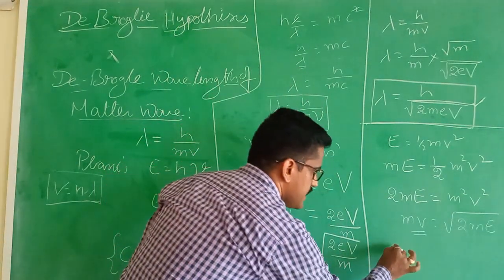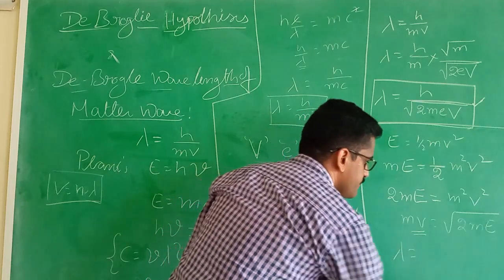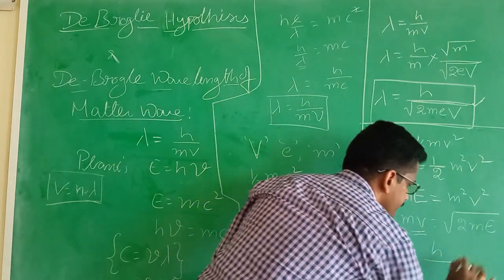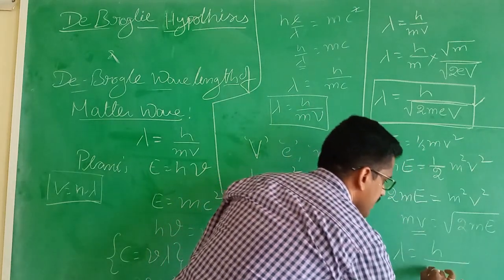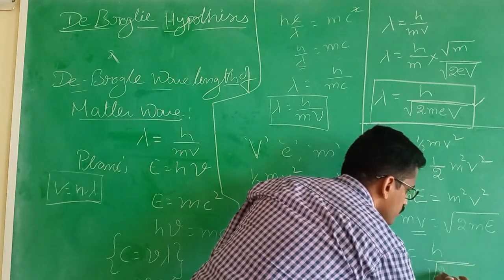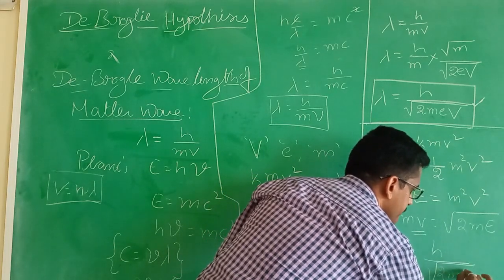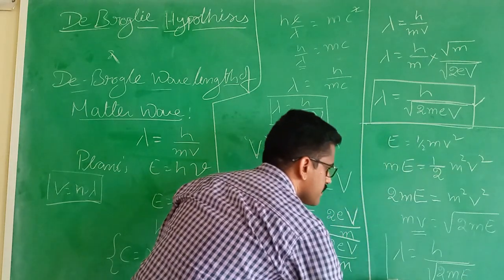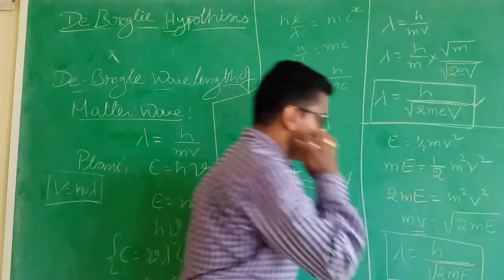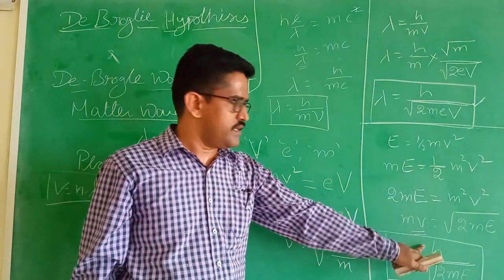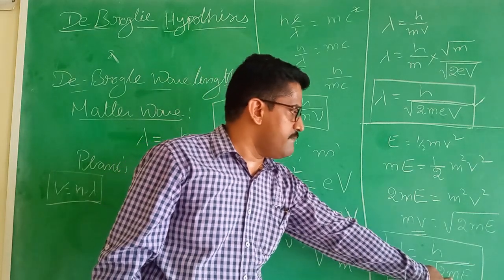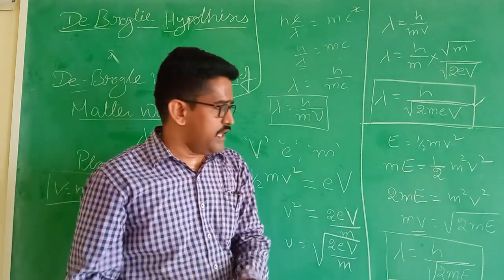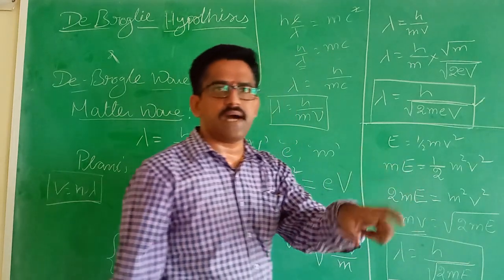Now we substitute this in the de-Broglie wavelength. Then we get lambda equal to h by, instead of mv, root over 2mE. Here h is Planck's constant, m is the mass of the particle, and E is the energy of that particle.